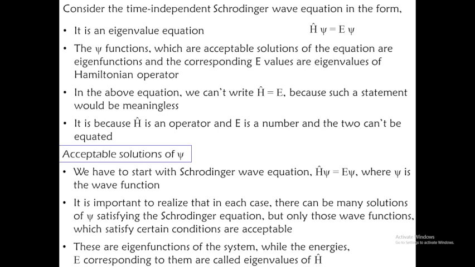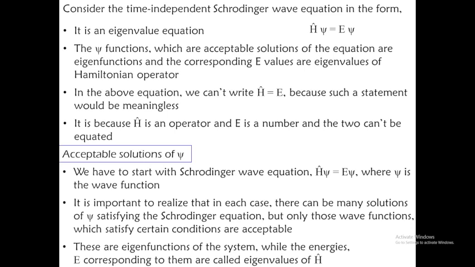The H operator has a meaning only if it acts on the function. If it stands alone, it doesn't have any meaning. So that is the reason why the H operator cannot be equal to E, the energy. That is why H operator is an operator and E is a number, and the two cannot be equated.